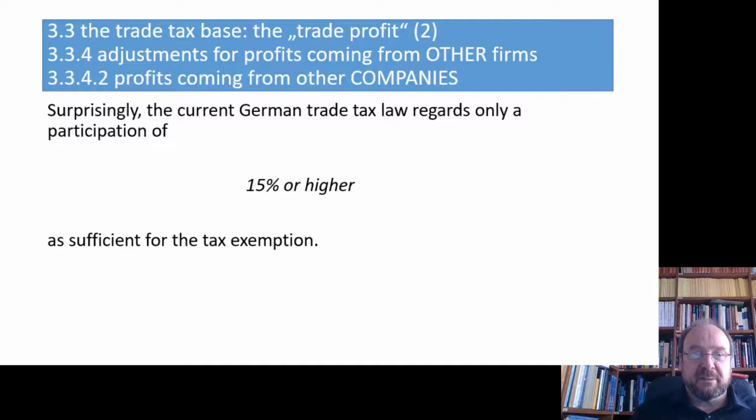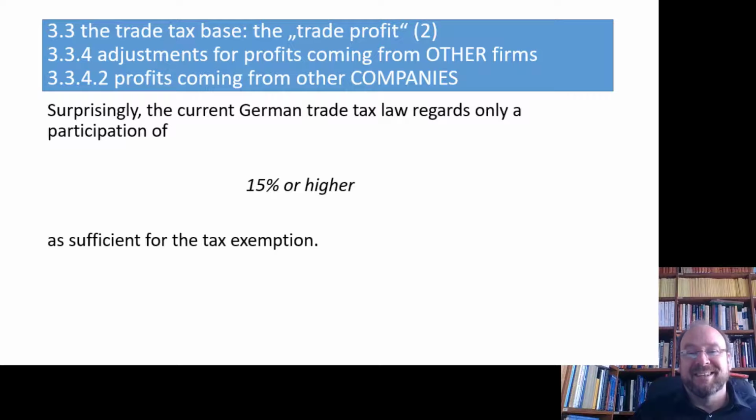By the way, ladies and gentlemen, that makes clear that if you are an enterprise, either a natural person partnership or a GmbH, that doesn't matter, and you have the unfortunate situation that you are the proud owner of 14.999% of another corporation, then you will be desperately looking for the acquisition of one single additional share, probably before next year begins, because you need at the beginning of the year one single additional share.